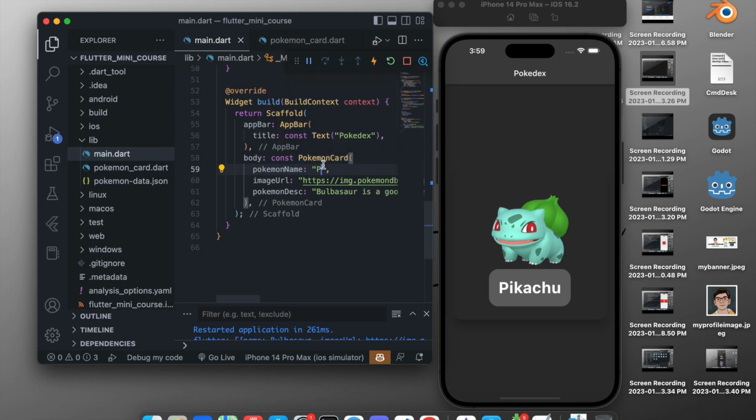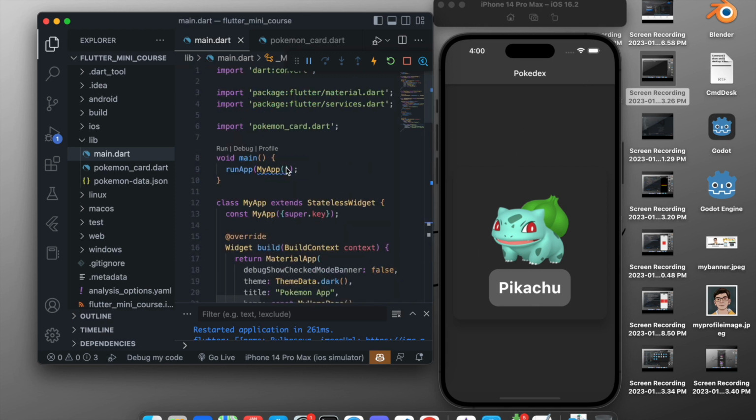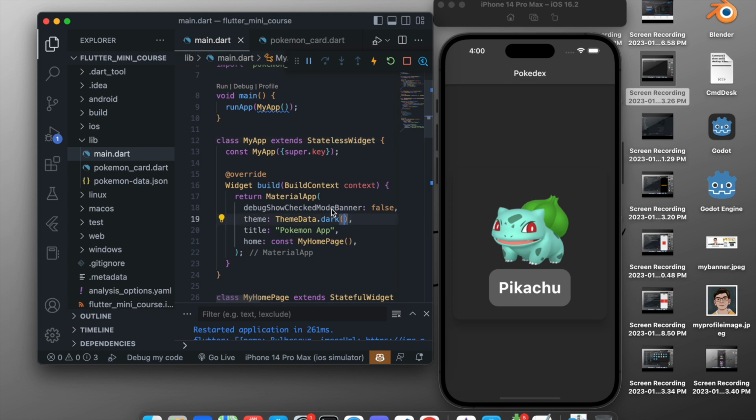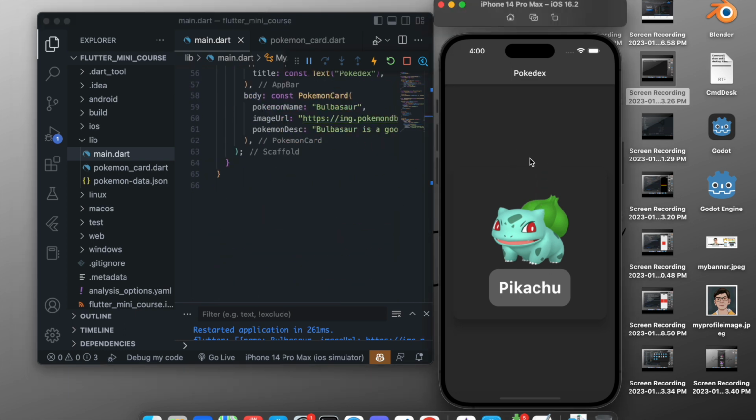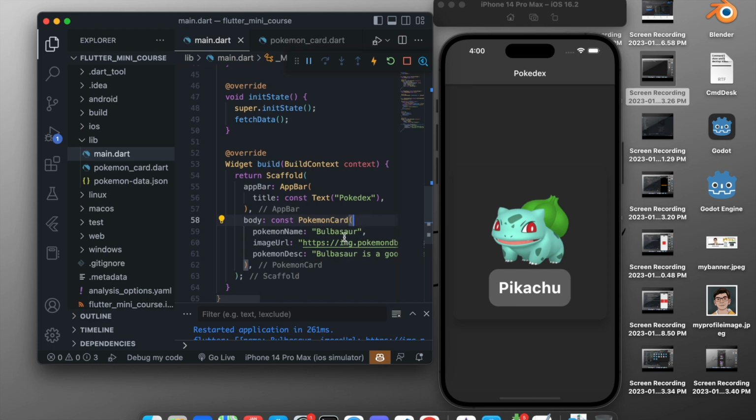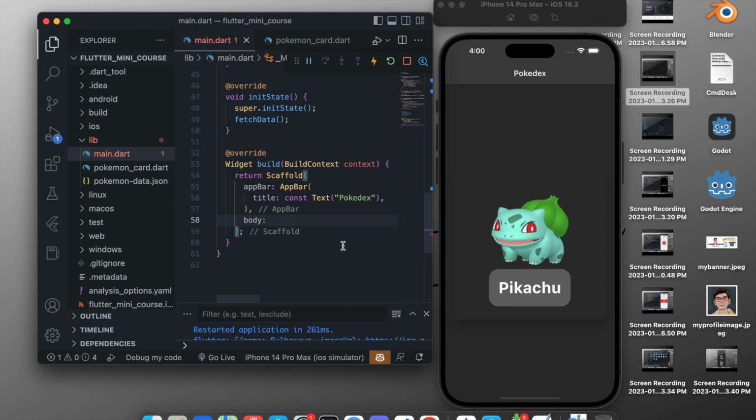So yeah, this is our Pokemon card. Now let's create many Pokemon cards right here in a list and add all the values in that Pokemon card. We have the list of all Pokemon, so why not create a list where we show all the Pokemons? To do that, we will just remove this default Pokemon card that we created, and in the body instead